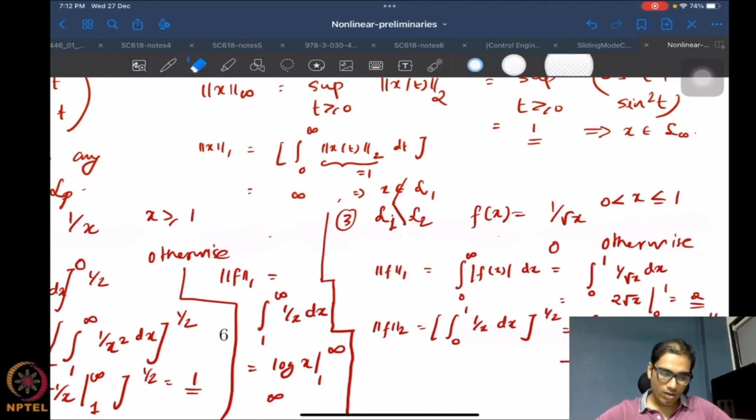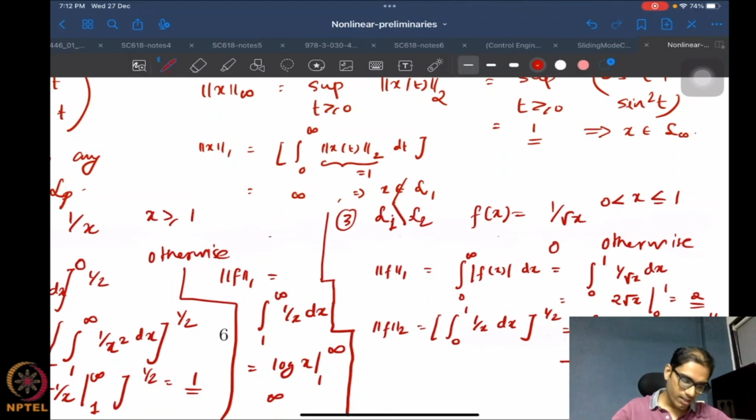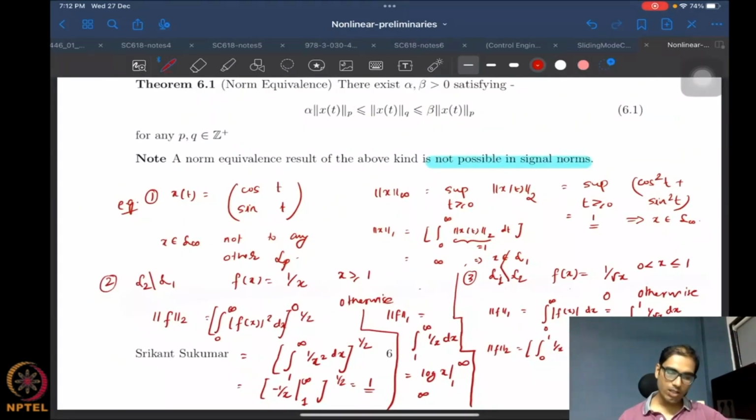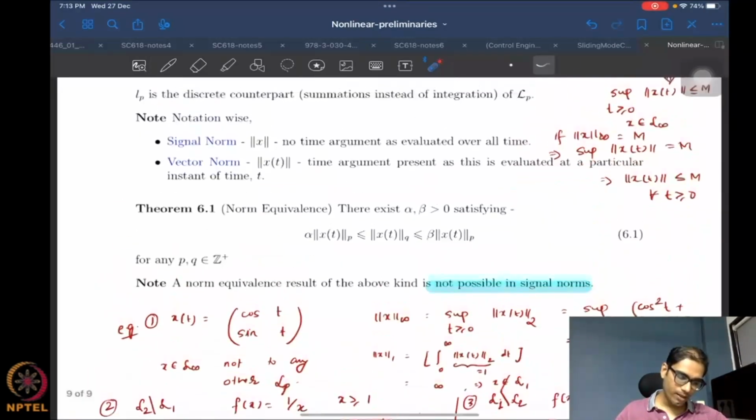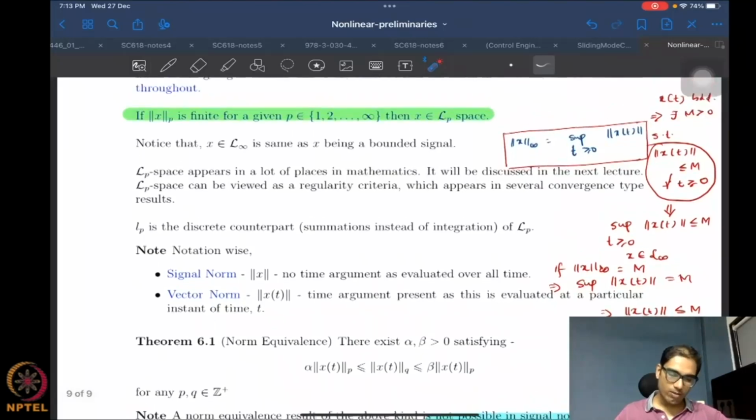All right, so these are some nice examples, right? That work for one space. It's in L1 but not in L2, L2 but not in L1, L infinity not in any other LP, and so on. Yeah, so you can create many such counterexamples, right? So basically to indicate that norm equivalence does not hold in general, right? So in the case of signal norms, that is expected, since we are talking about much more general norms, right?